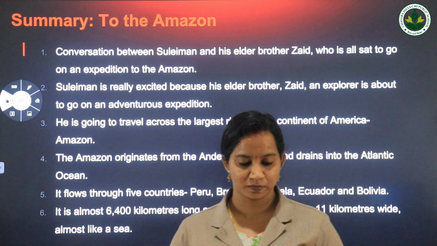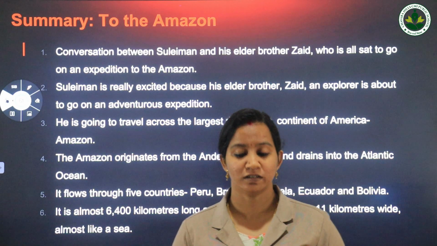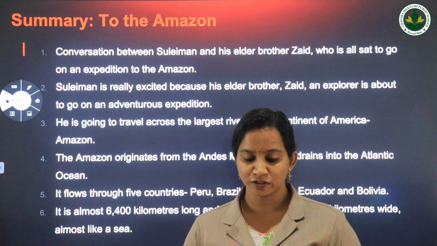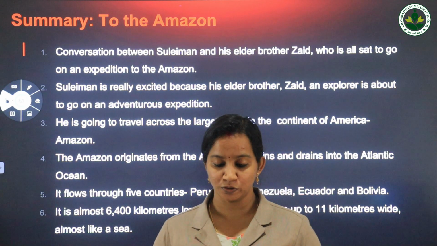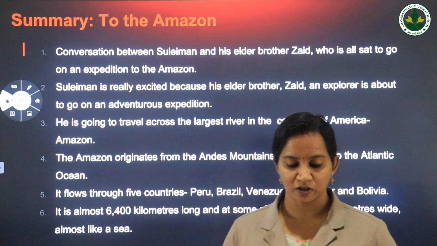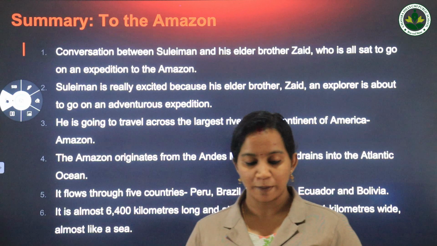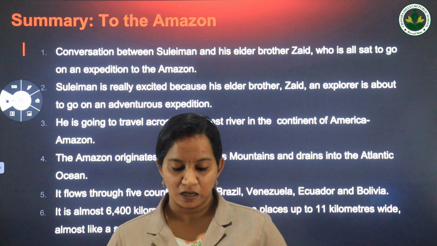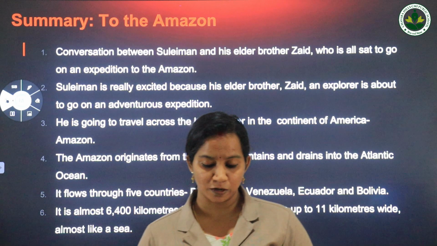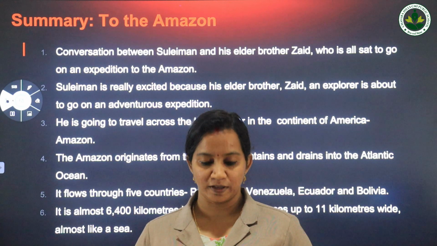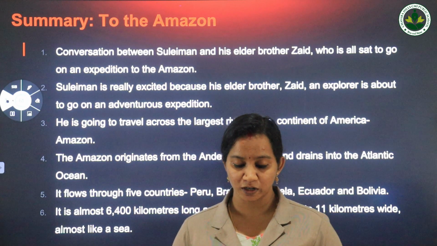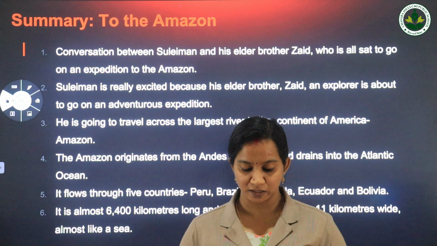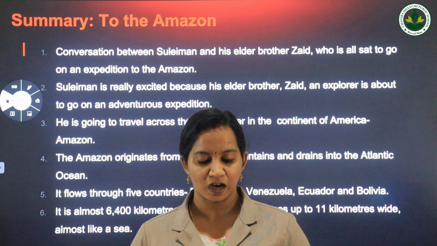So let us listen. Sulaiman is really excited because his elder brother Zaid, an explorer, is about to go on an adventurous expedition. He is going to travel across the largest river in the world. Do you know the name of the river? It is the Amazon river in the continent of South America. The Amazon originates from the Andes Mountains and drains into the Atlantic Ocean. Along its course, it flows through 5 countries: Peru, Brazil, Venezuela, Ecuador and Bolivia. It is almost 6,400 kilometers long and at some places up to 11 kilometers wide. It is almost like a sea. You cannot see one river bank from the other.